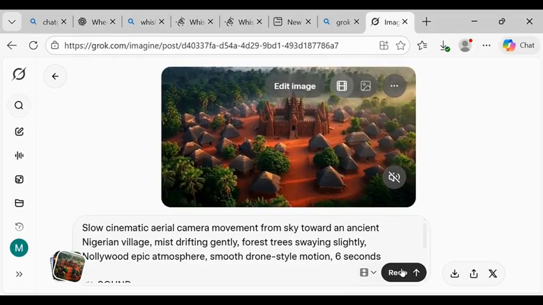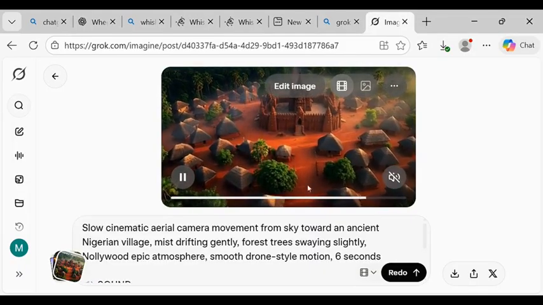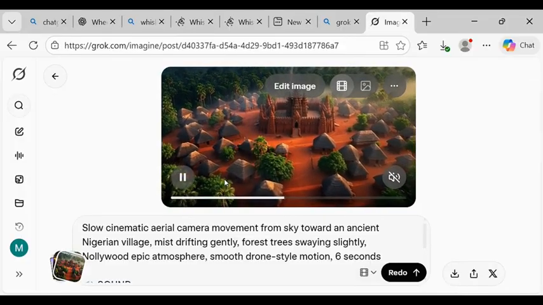Now, as you can see, this is the interface. This is the first video. All you have to do is click on download, and you download this to your phone and save it to your phone.